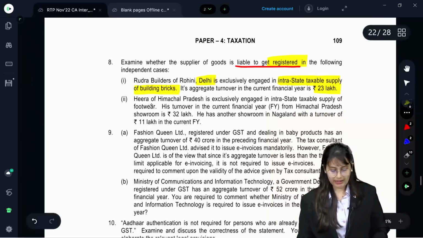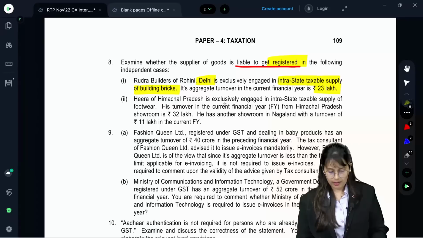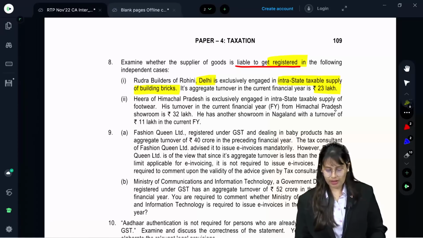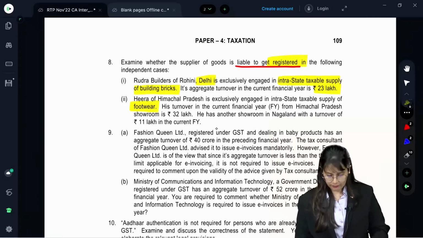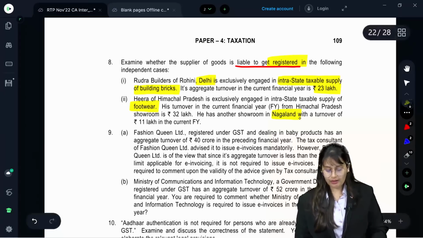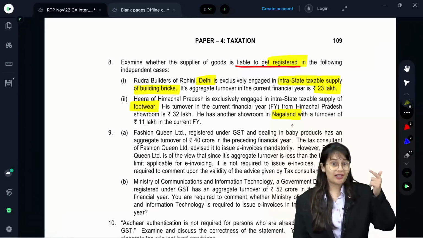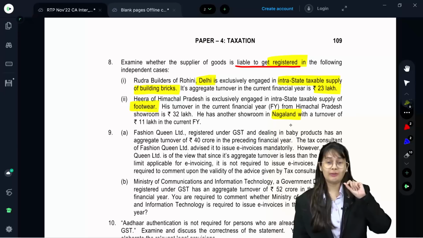Next, Hira of Himachal Pradesh is exclusively engaged in intrastate taxable supply of footwear. His turnover in the current financial year from the Himachal Pradesh showroom is 32 lakh. Himachal Pradesh eligible threshold limit for supply of goods, and footwear is goods, so 40 lakh. But wait, he has another showroom in Nagaland. Nagaland is under special category states: Tripura, Nagaland, Manipur, Mizoram. The threshold limit is 10 lakh.